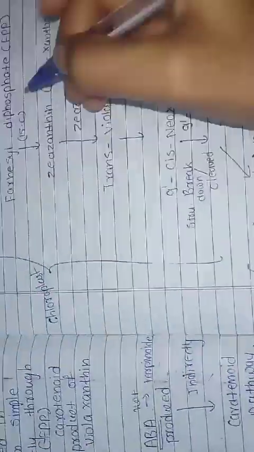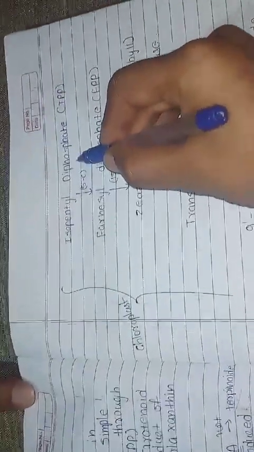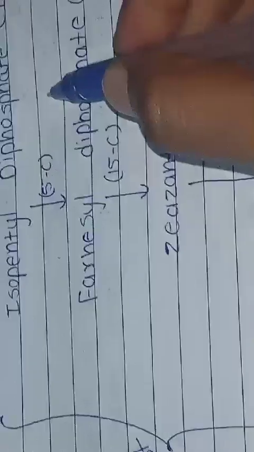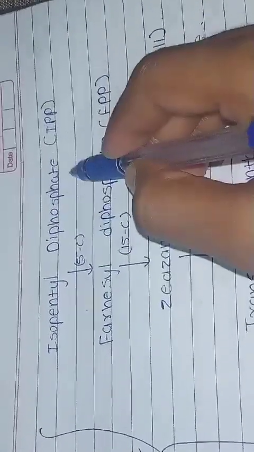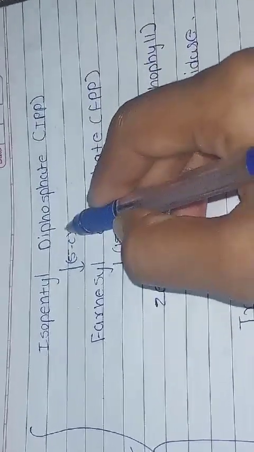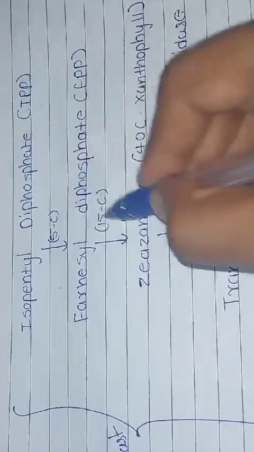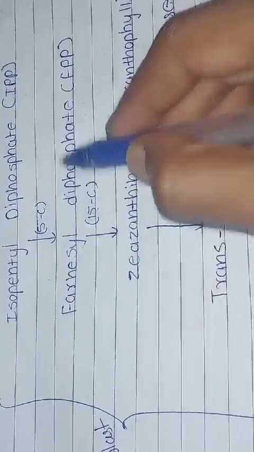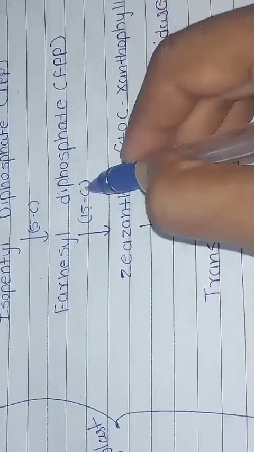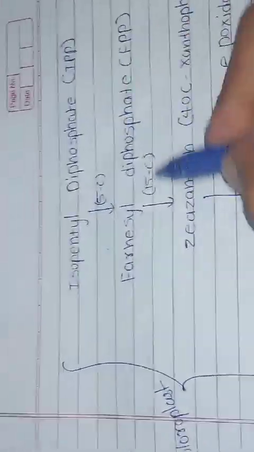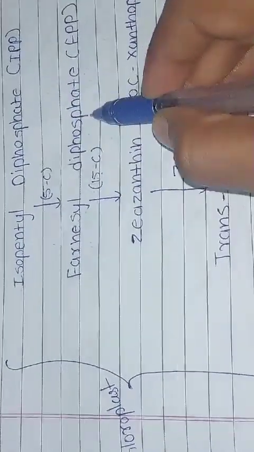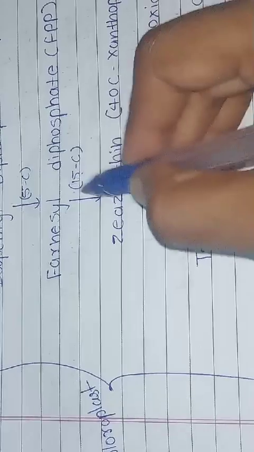You will understand further. Particularly, first of all isopentenyl diphosphate is present in the chloroplast. This isopentenyl diphosphate, a 5 carbon compound structure, is converted into farnesyl diphosphate, which is the 15 carbon structure.